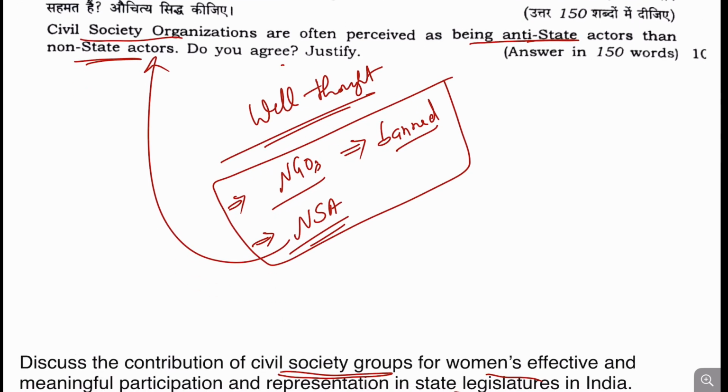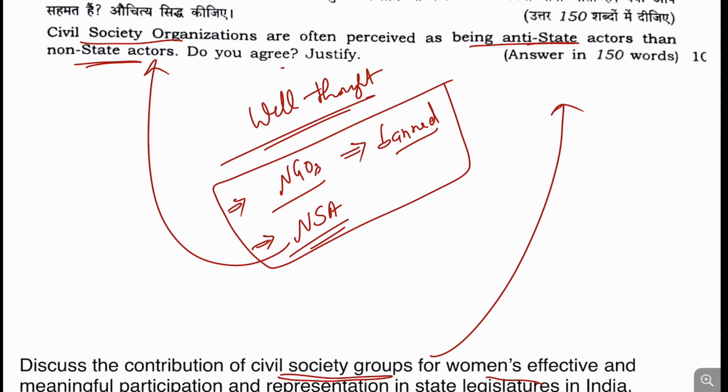Now a different line of thought has been asked here. They are anti-national or anti-state agencies. So this is the analysis of this question. I think it will be easy to moderate to write, because many of the students or most of the aspirants have data and figures with them, at least for NGOs.